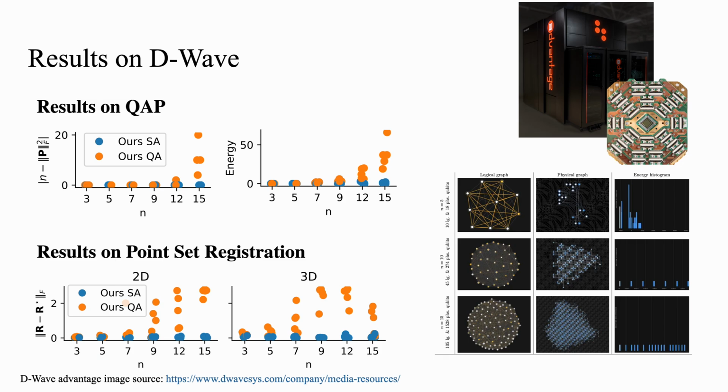Lastly, we present numerical results of QuCOOP when it is implemented on D-Wave, a true quantum annealer. In line with the results of simulated annealing, QuCOOP successfully solves point set registration and QAP problems, finding valid permutation matrices with size up to n equals 12 on the quantum annealer. The qubit connectivity on D-Wave limits us to small problems, as complex embeddings increase chain break probability and degrade solution quality.